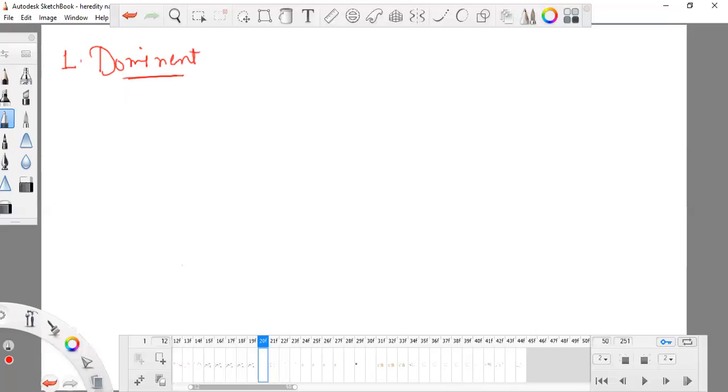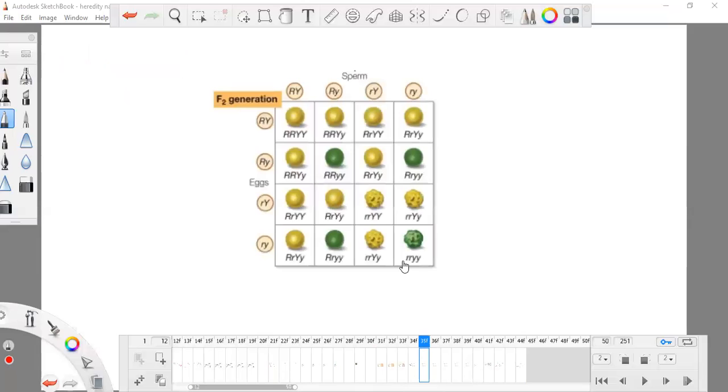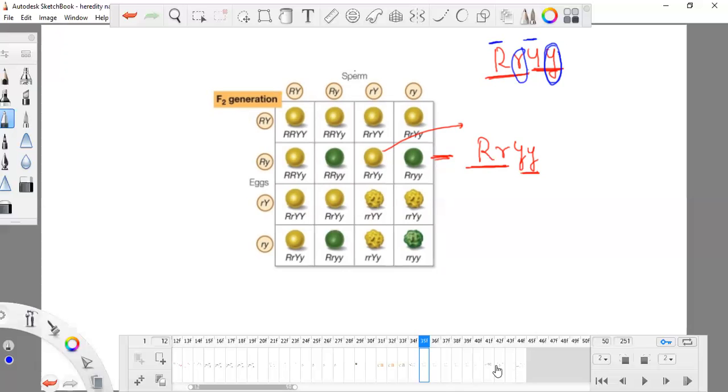In this case it will be round and yellow, the very specific case RRYY. It doesn't matter that it has these two less efficient traits; the external look depends totally upon the dominant. So the first law is known as the law of dominance.